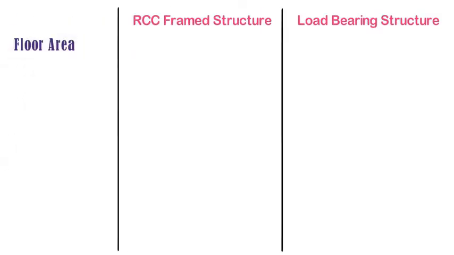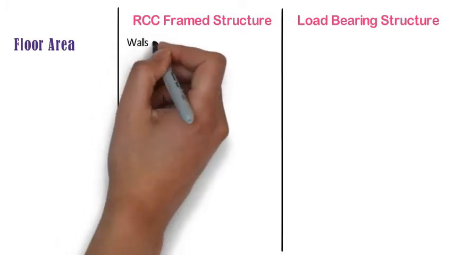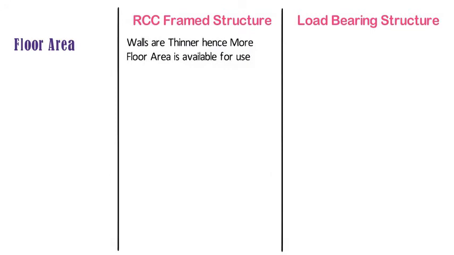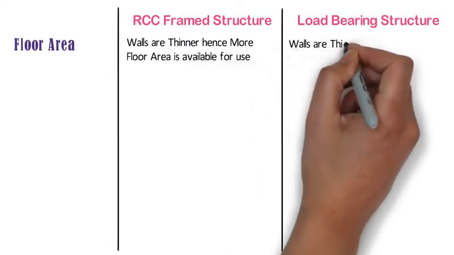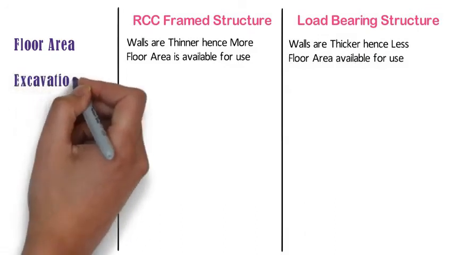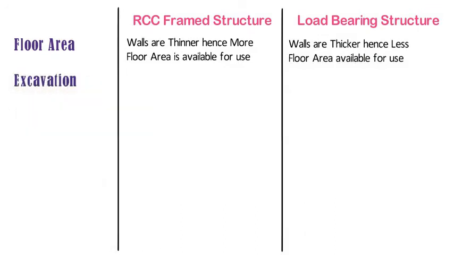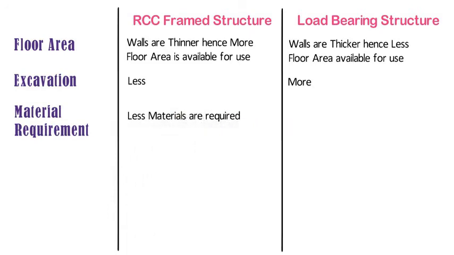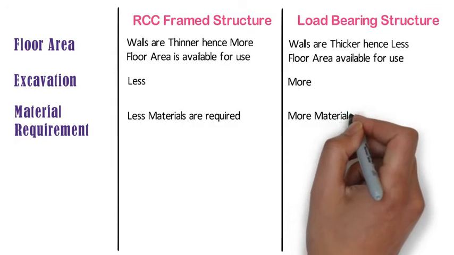Floor area. In case of RCC frame structure, walls are thinner, hence more floor area is available for use. But in case of load-bearing structure, walls are thicker, hence less floor area is available for use. Excavation. Excavation required for construction of RCC frame structure is less, whereas excavation required for construction of load-bearing structure is more.